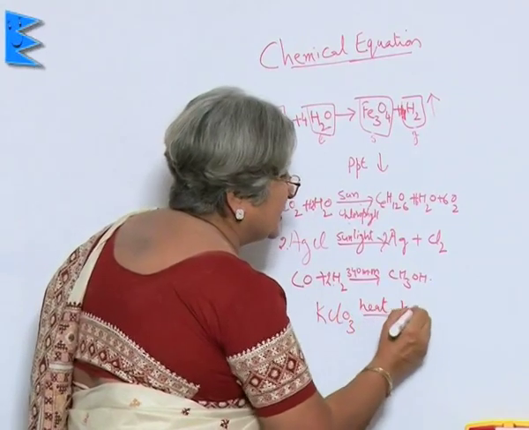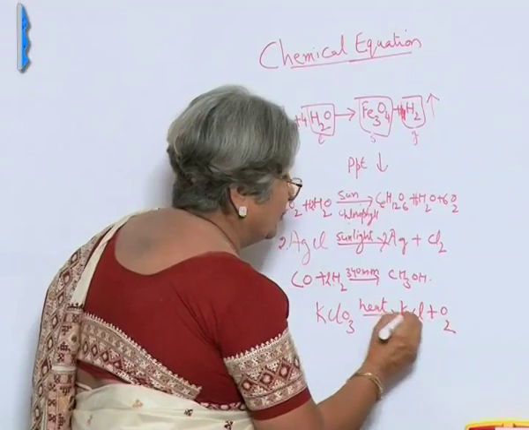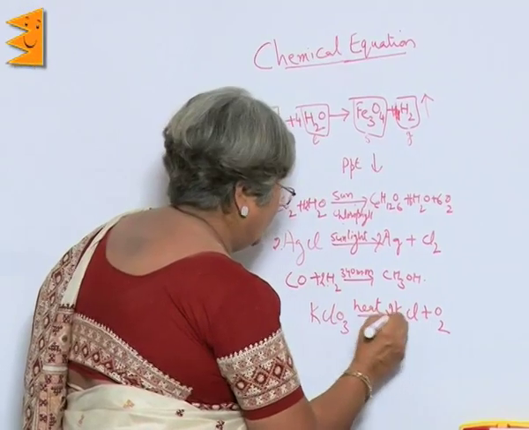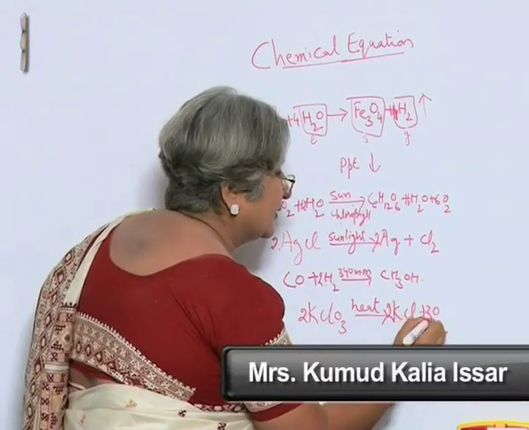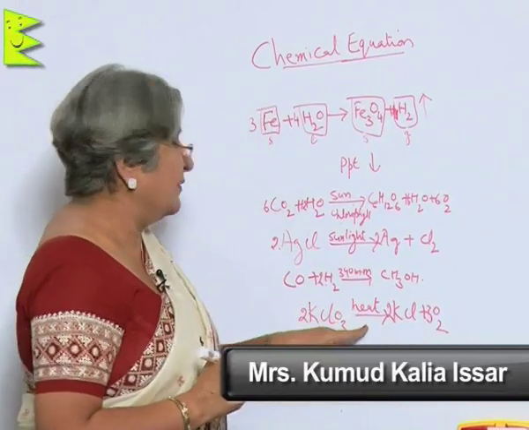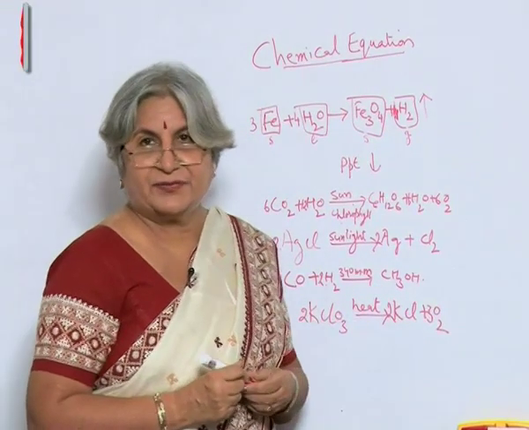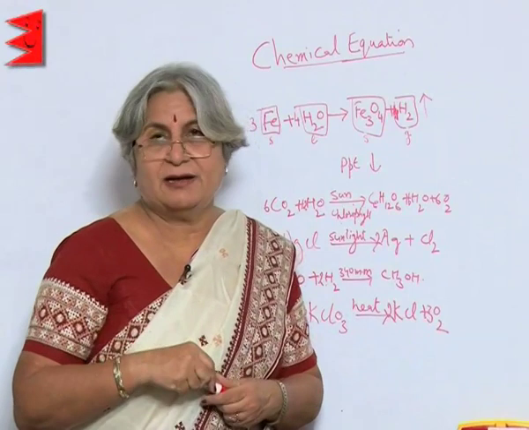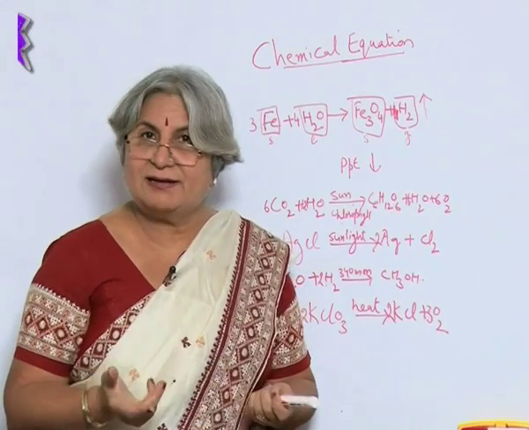So, what we get is KCl plus O2. So, we will balance it like this. So, we will write here heat. Some reactions even need a catalyst. Now what is a catalyst?